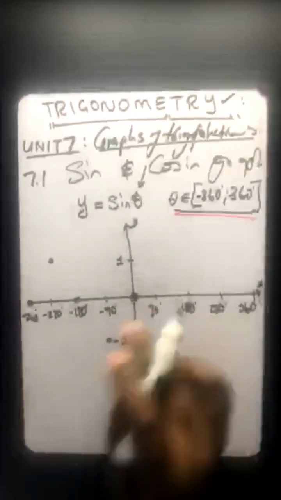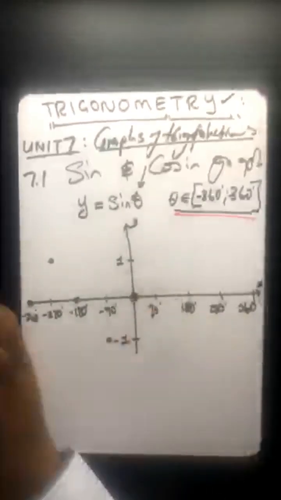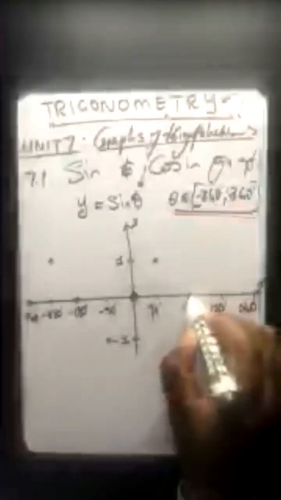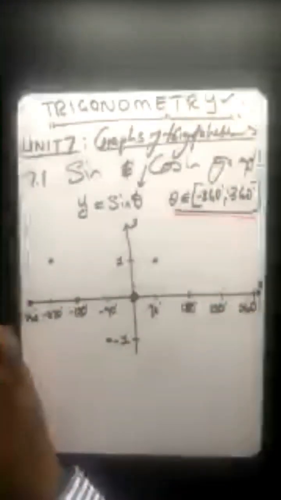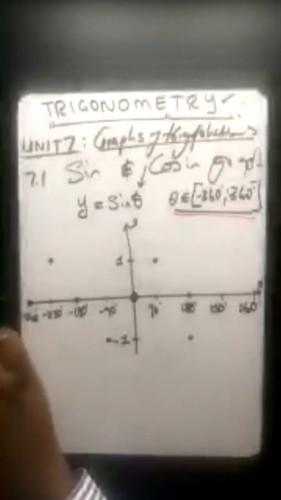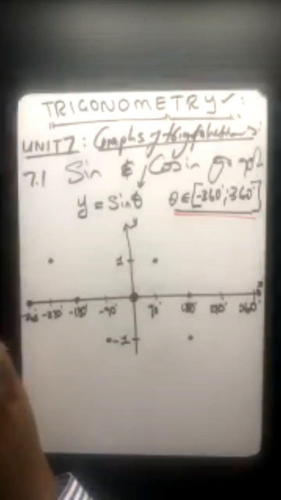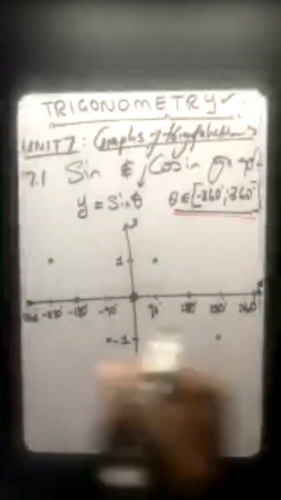Let's go to positive 90 now. Positive 90, you get 1. Then you put a dot there. Let's go to the next one. 180, you get 0. You put a dot there. Let's see. 270, you get negative 1 there. Let's see the next one, not there, but below 270.